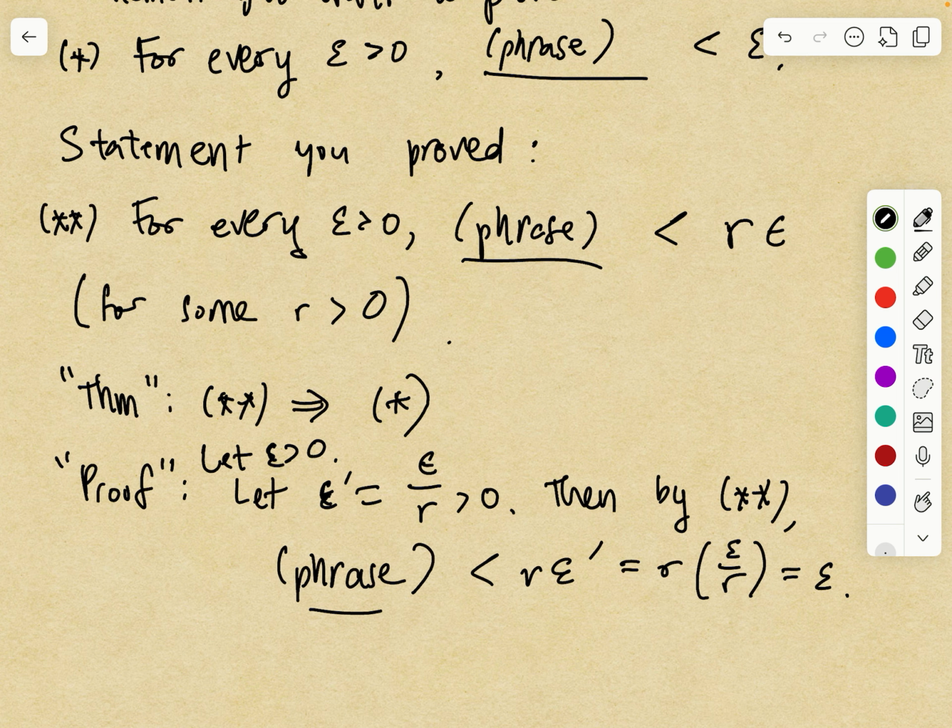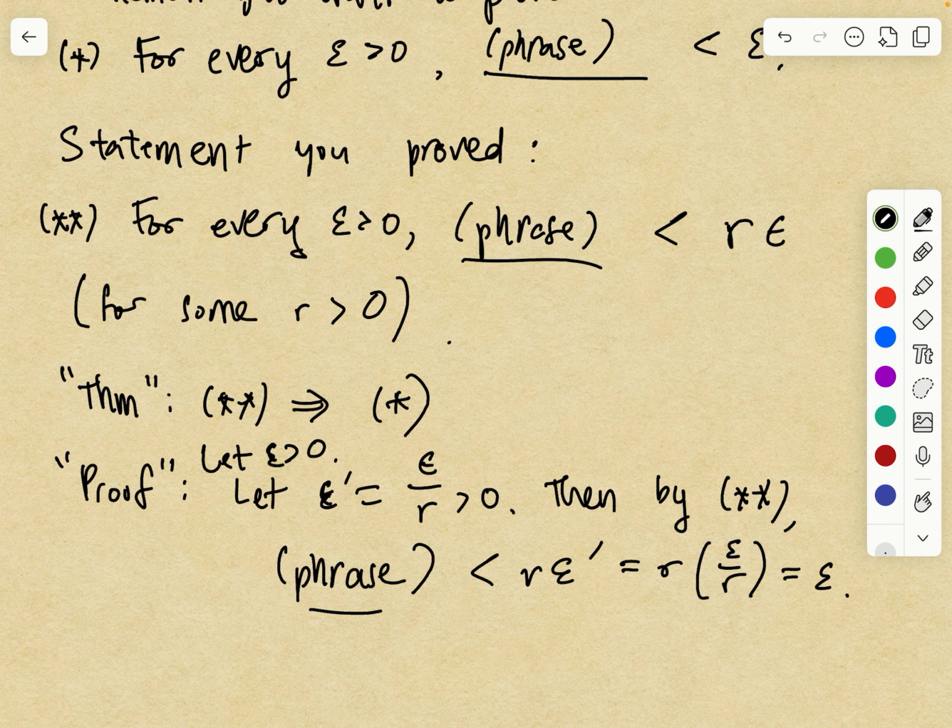So what happens in a lot of analysis textbooks is that in their proof, they're trying to show that some phrase is less than epsilon. They'll divide epsilon, so that instead of less than epsilon, they'll have epsilon over 2 or epsilon over 3. And it's not apparent why you would do that.